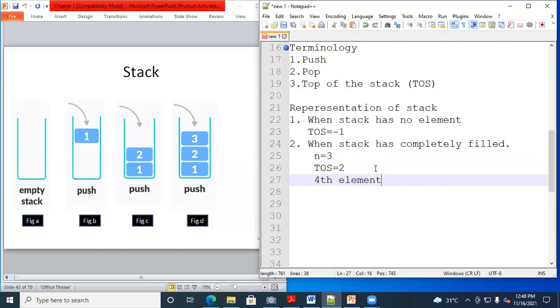The stack size is 3 and you are inserting a 4th element. Is it possible to insert? No, sir. Why? Because we have already given the size.